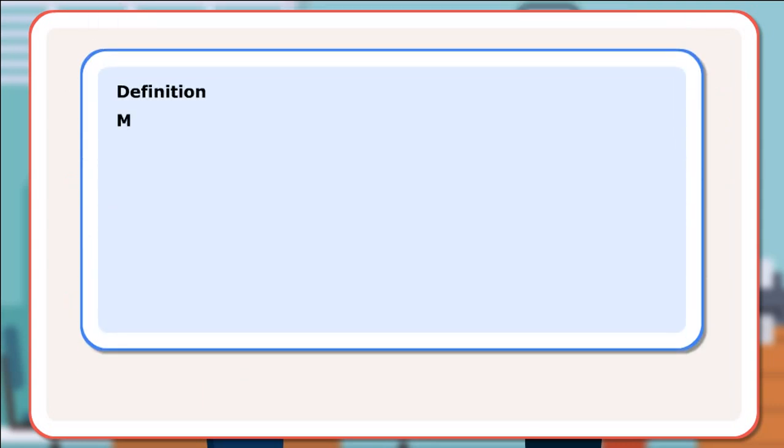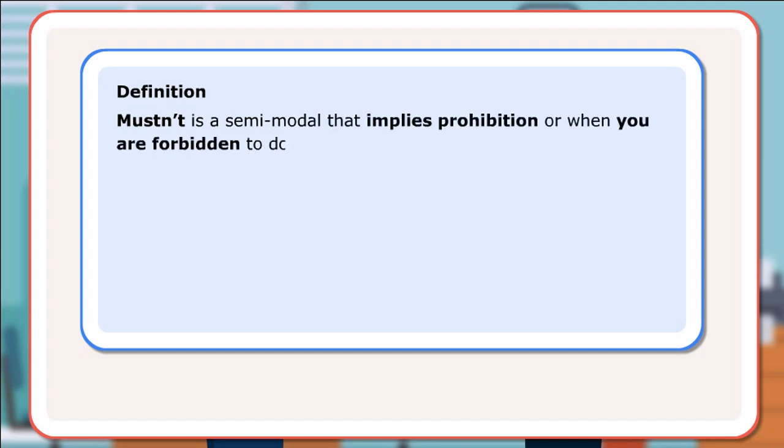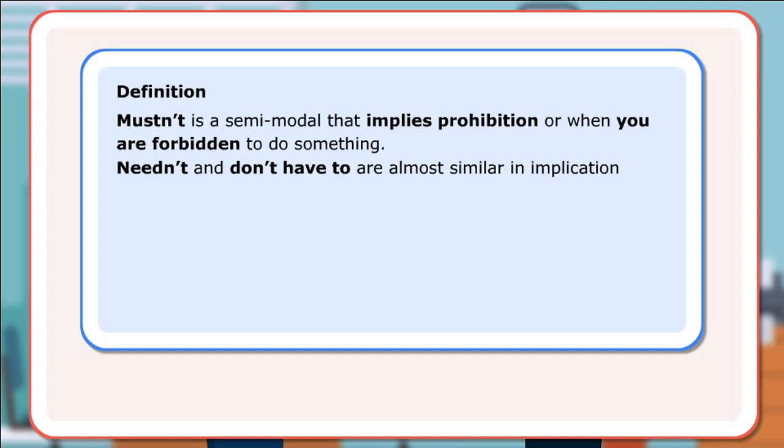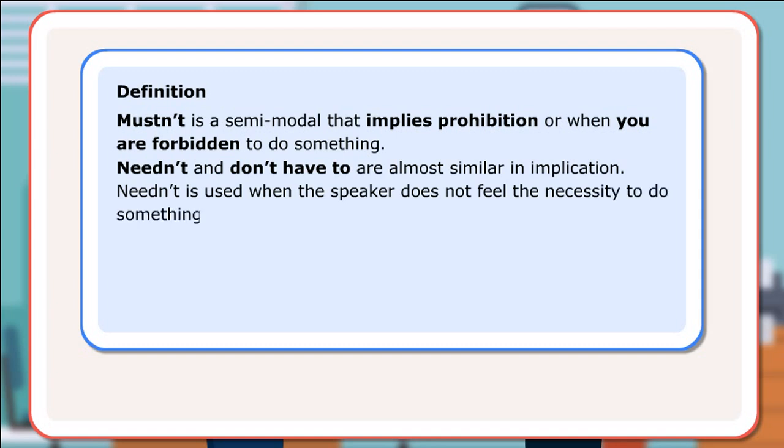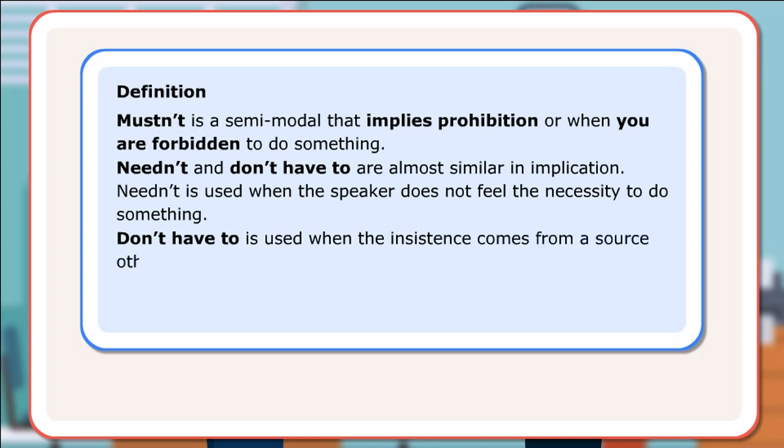Definition. Must not is a semi-modal that implies prohibition, or when you are forbidden to do something. Need not and don't have to are almost similar in implication. Need not is used when the speaker does not feel the necessity to do something. Don't have to is used when the insistence comes from a source other than the speaker and the speaker does